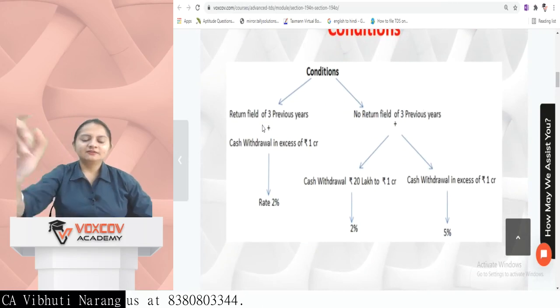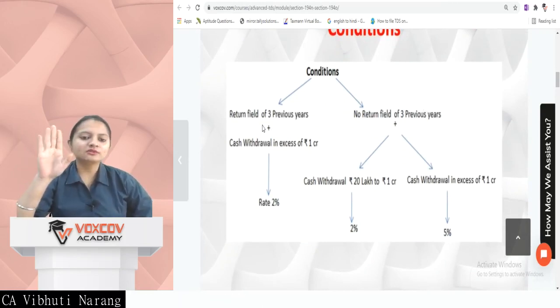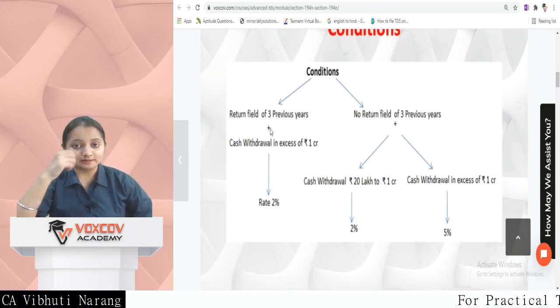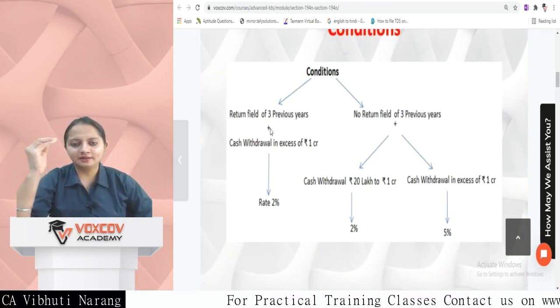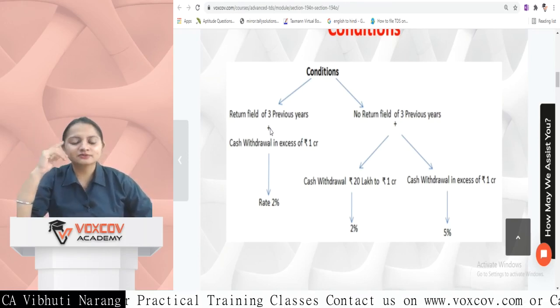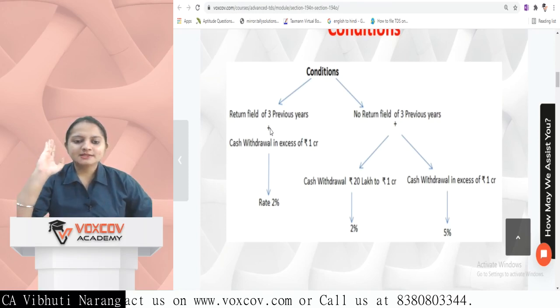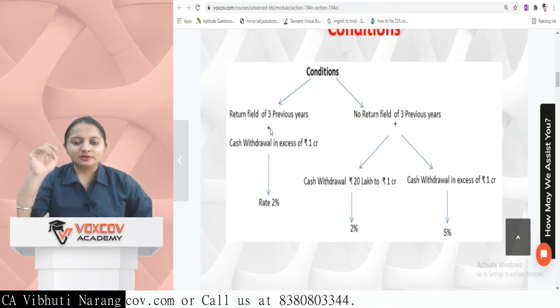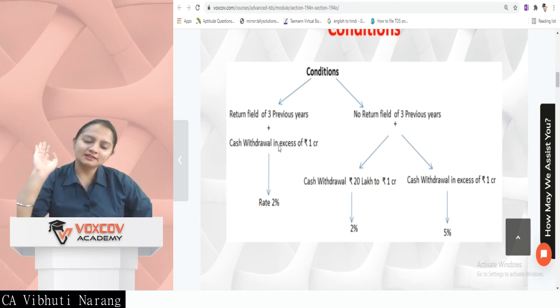See, if the individual person or the deductee's return is not filed for 3 previous years, I'm saying for consecutive 3 previous years, the return ITR is not filed and the cash withdrawal is exceeding rupees 1 CR. It means the return is filed. The first case is that the return is filed for 3 years and the cash withdrawal is exceeding 1 CR.